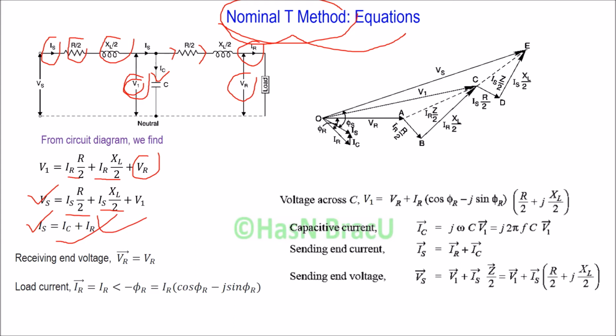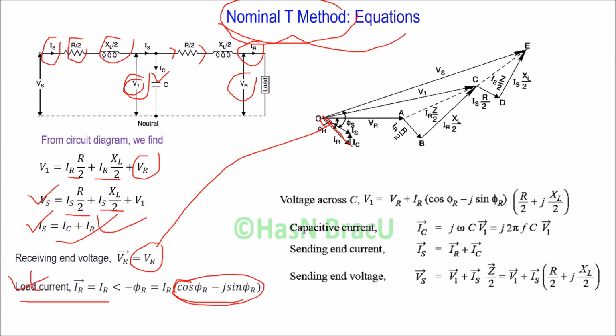Since we take VR as reference, VR vector is equal to VR, at 0 degree. There is no angle with VR. And the current, compared to VR, has an angle of minus phi r, so we can write it as cos phi r minus j sin phi r.